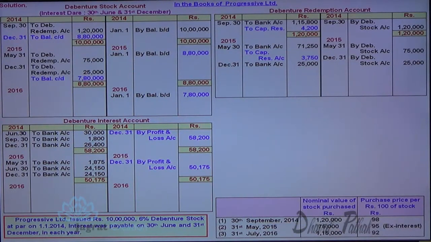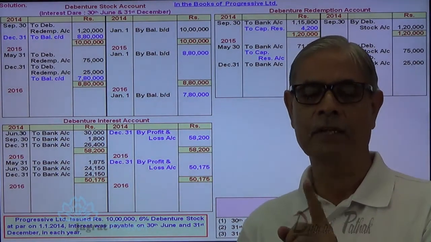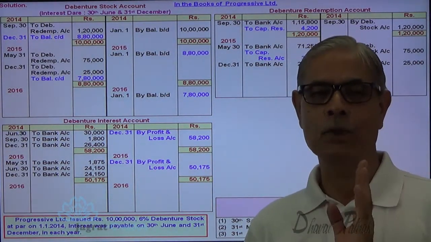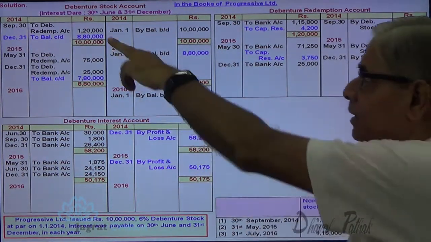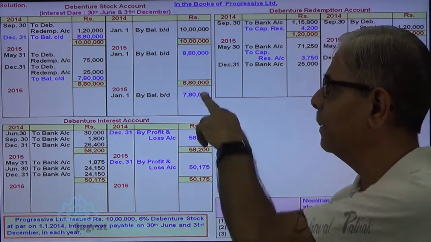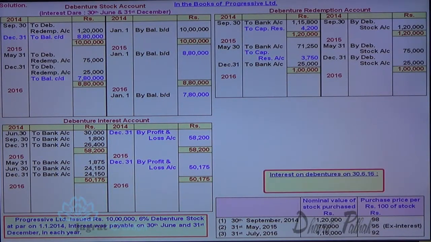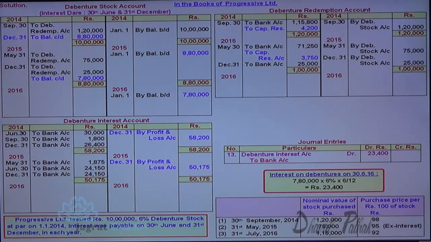On 31st of July, 1,15,000 debentures are purchased at 92. Own debentures of 1,15,000 are purchased at a cum interest price of 92. But before 31st of July, the 30th June interest date turns up. So you have to pay 6 months interest on the debenture outstanding. So let me first of all pay debenture interest for 6 months. So 7,80,000 into 6% into 6 by 12. Debenture interest account debit to bank account credit. So debenture interest is paid.